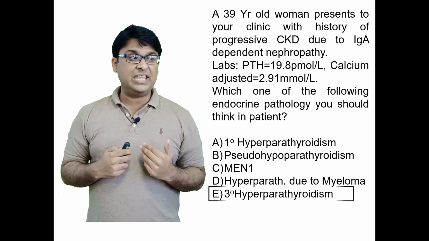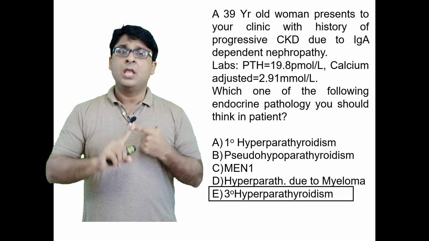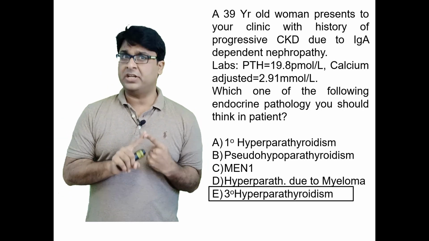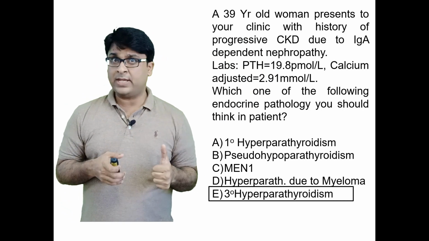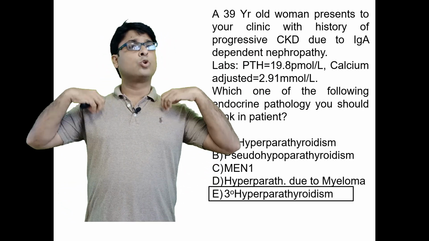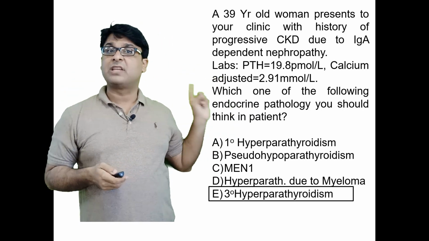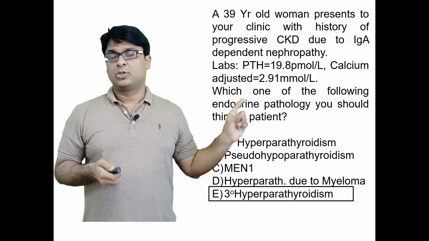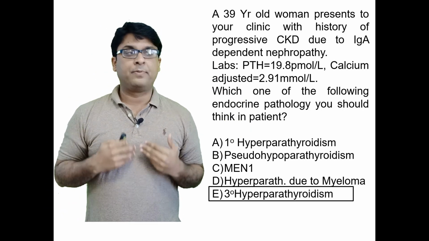I would go for option E because there are two hints. Number one, there is long-standing chronic kidney disease. Okay, there is long-standing progressive chronic kidney disease. So this is one hint: because the kidney disease is so prolonged, the parathyroid goes autonomous. And the second hint is that the PTH levels are very, very high. So when the PTH levels are very, very high, it is also indicative of tertiary hyperparathyroidism.